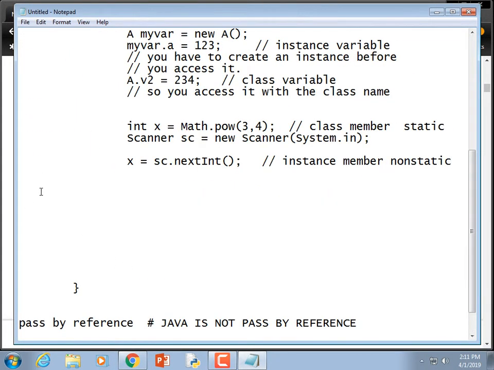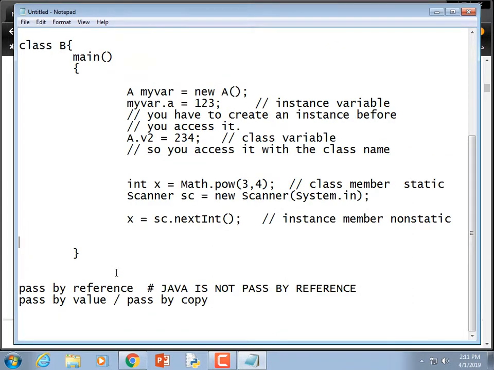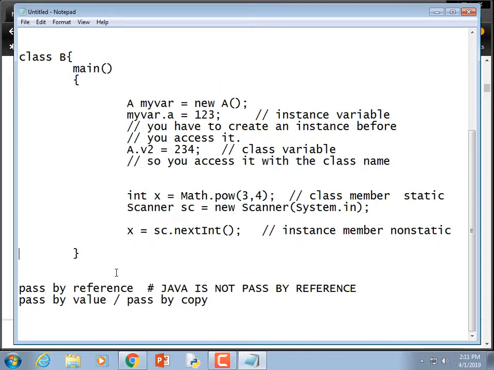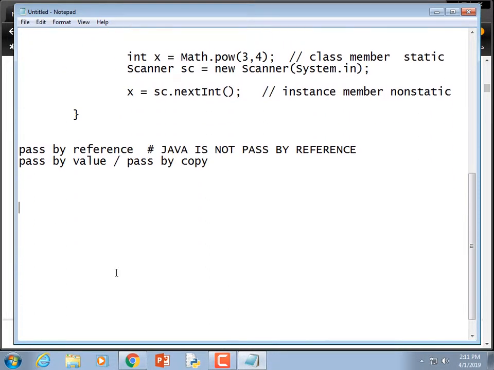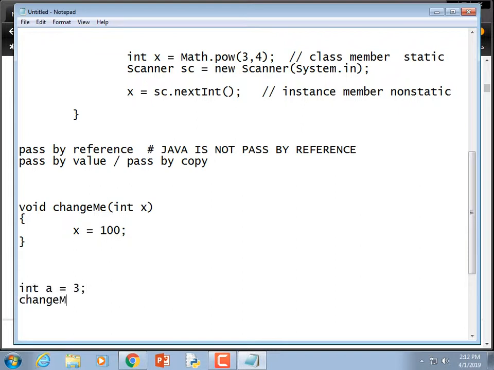Alrighty. Now what's this business about pass by reference? In some languages, you can do this. You can define a function or a method, make it void, call it changeMe, and it accepts a variable x, and I'm going to change its value. X is equal to 100. Somewhere else in main, I could create another variable and call changeMe. This is not the way Java works. And then if we printed out x in those languages, you could jigger it so that it would print out 100.